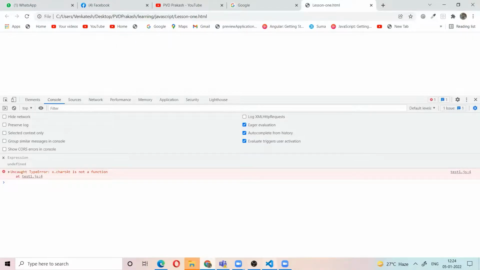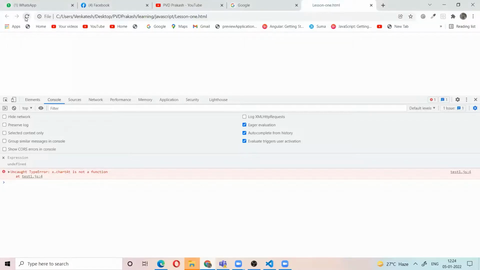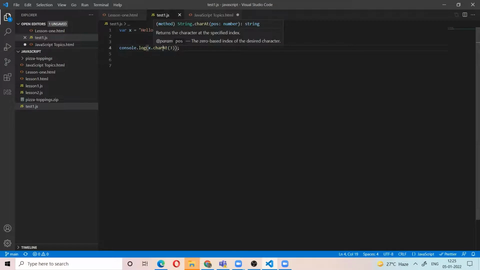The function is actually called charAt. It takes the position and returns the character at this position. This is one of the string methods.